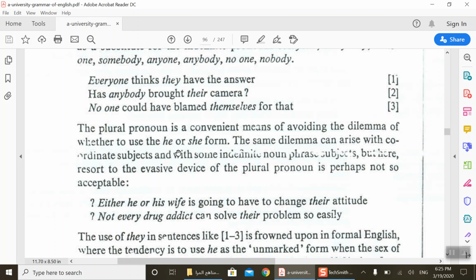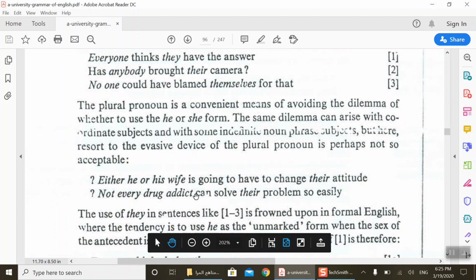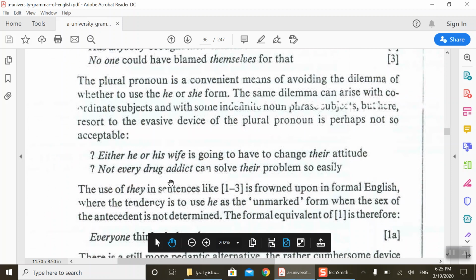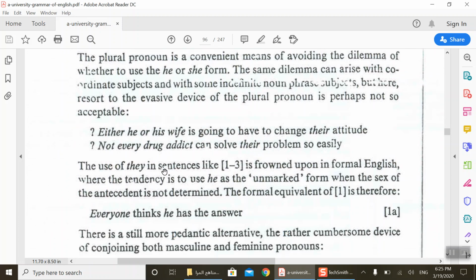Here it's the same when you use they. You see, either he or his wife is going to have to change their attitude. He or his wife. Not every drug addict can solve their problem. See there. The use of they in sentences like 1 and 3 is frowned upon in formal English, where the tendency is to use he as the unmarked form when the sex of the antecedent is not determined.